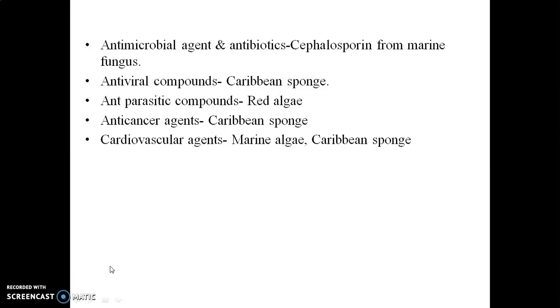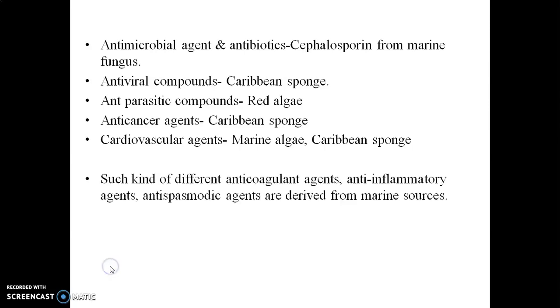For antimicrobial agents and antibiotics, for example, cephalosporin is obtained from marine fungus, antiviral compounds are obtained from the Caribbean sponge, antiparasitic compounds are obtained from red algae, anti-cancer agents are obtained from the Caribbean sponge, as well as cardiovascular agents which are obtained from marine algae and the Caribbean sponge, where whatever crude drugs are obtained from these marine sources have lots of therapeutic activities.